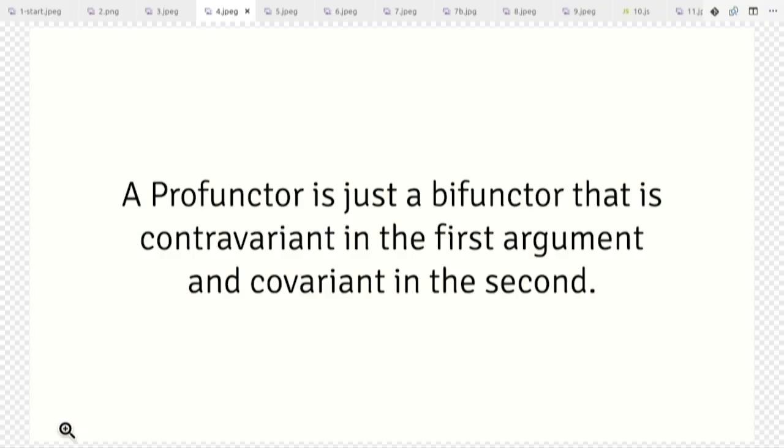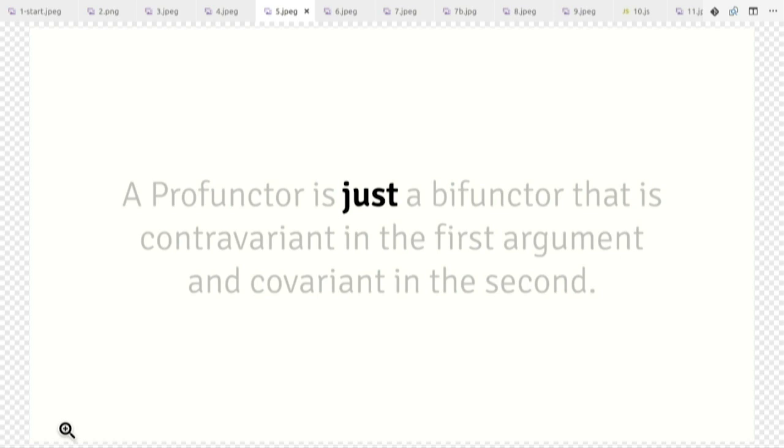So I was learning about Profunctor Optics through blogs and articles on the internet, and I found this one blog which was good, and it had one sentence there which was interesting. It said, a profunctor is just a bifunctor that is contravariant in the first argument and covariant in the second. And there's one important word that makes all of the difference in this sentence. Just. And I know what you're thinking. It's like, this must be sarcastic, right? They must be making fun of me, right?